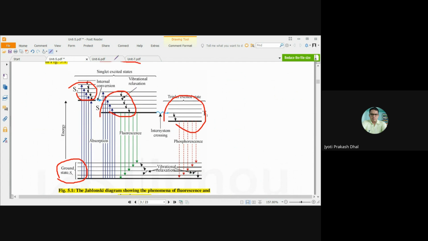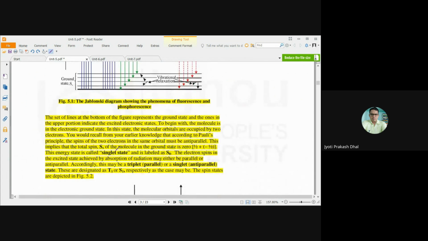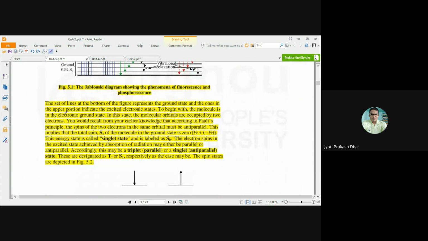So these are the singlet excited states and T1 is the triplet excited state. Now coming to the procedure. The straight lines at the bottom of the figure represent the ground state, and the ones in the upper portion indicate the excited electronic states.